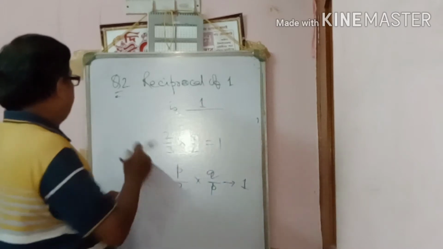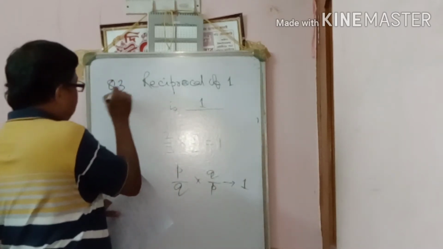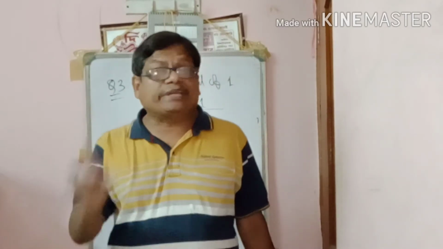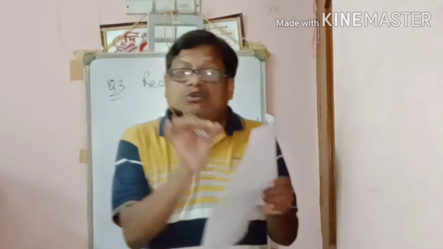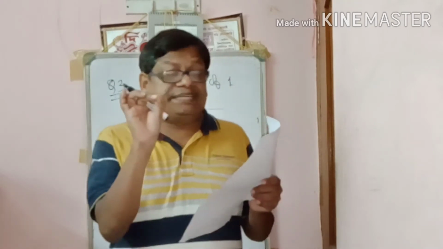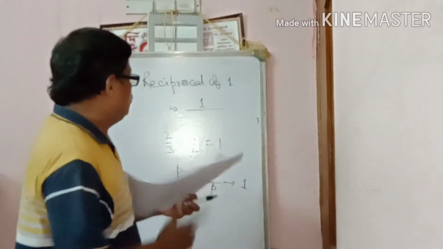Now question number 3: the division of a number by 0 is not dash. Don't write undefined. The word not is given. If the word not were not given, then the answer would be undefined. But division of a number by 0 is meaningless, so the answer will be defined.